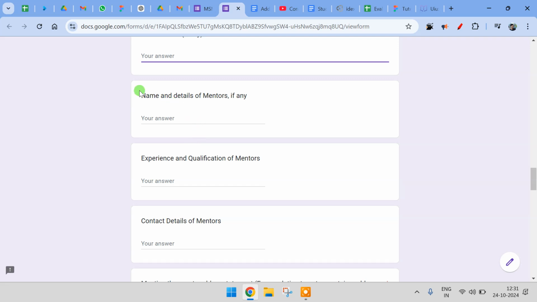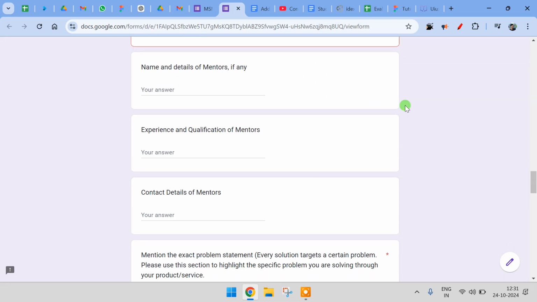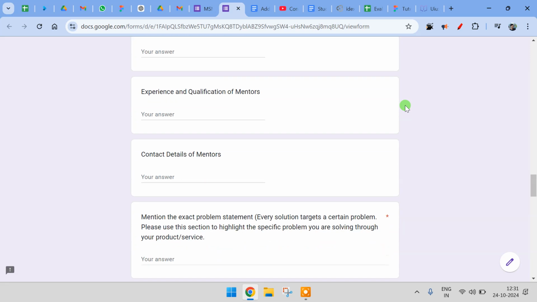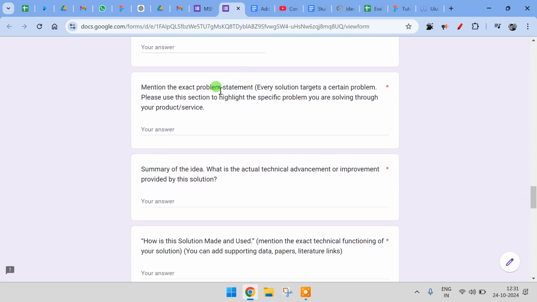Then this is about a mentor, like name and details of the mentor, if any. If you have any mentor or any teacher who has been supporting you, mentoring you for a while, you can mention their name, experience and contact details.